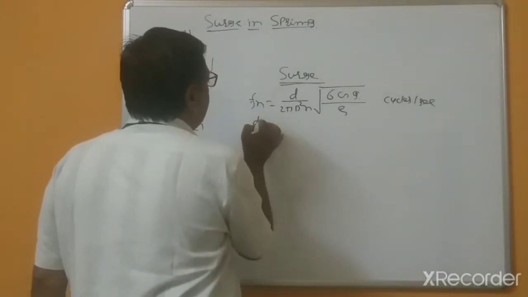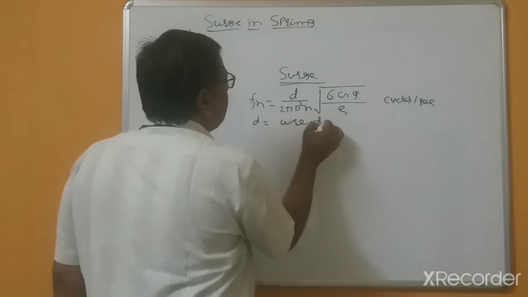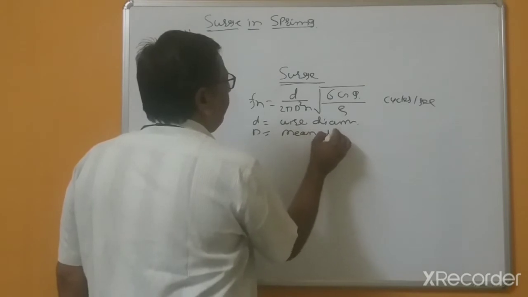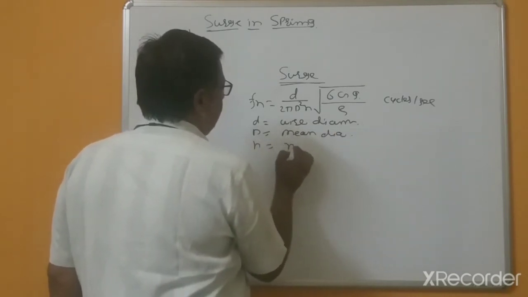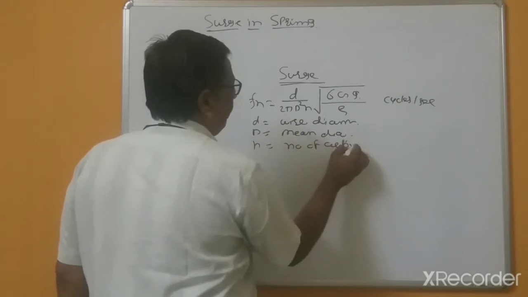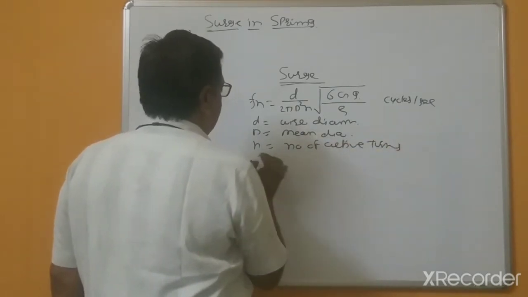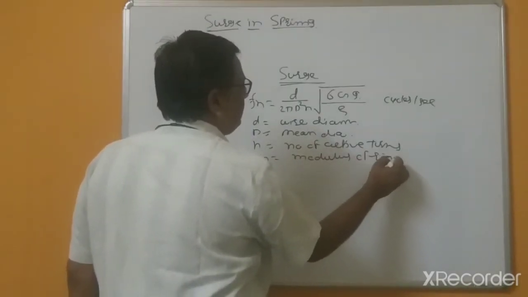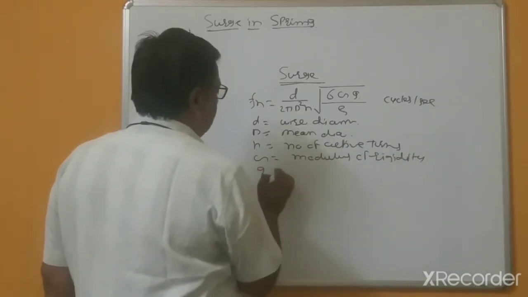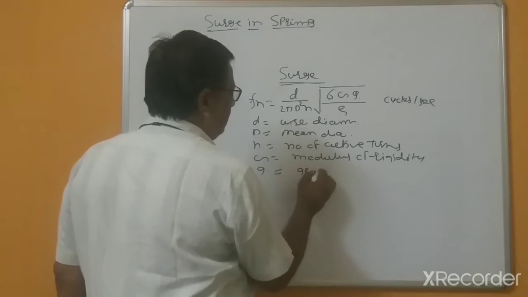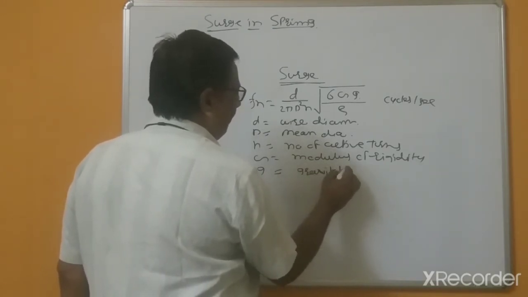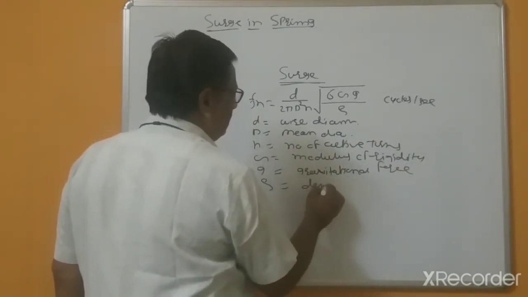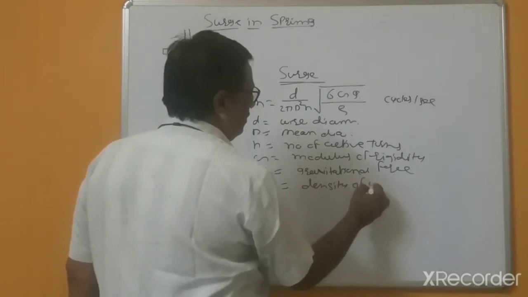So this small d is the wire diameter, capital D is the mean diameter, N is the number of active turns, G is the modulus of rigidity, and small g is the gravitational acceleration, and rho is the density of the wire material.